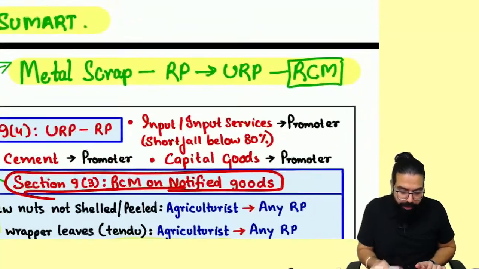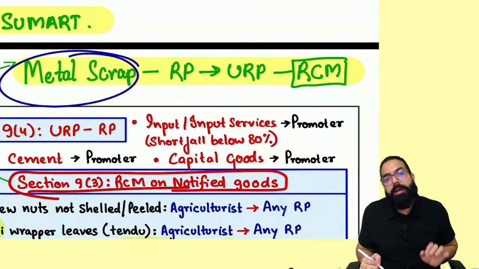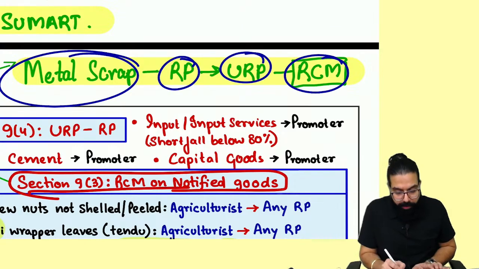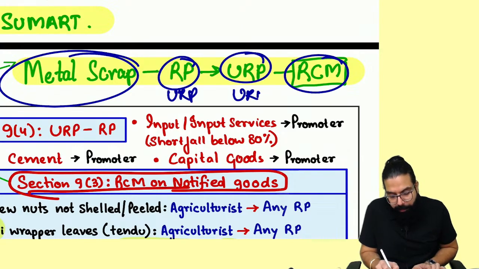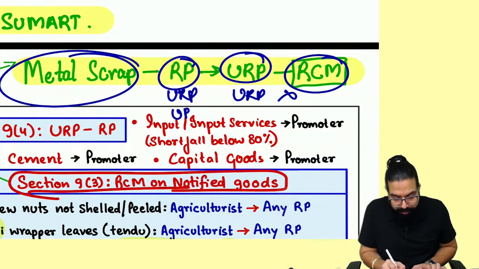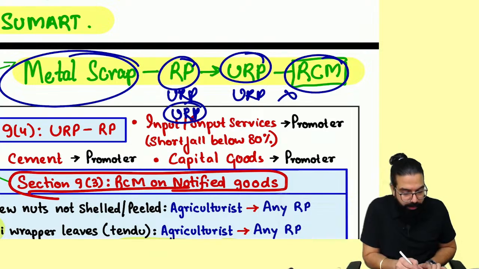Other than that, we have gone ahead and learned the metal scrap point also. In the metal scrap case, remember, registered person giving to unregistered person, RCM. Sir, unregistered person giving to unregistered person, no, Baba, there is no GST. If there is unregistered person giving to, then there is no.